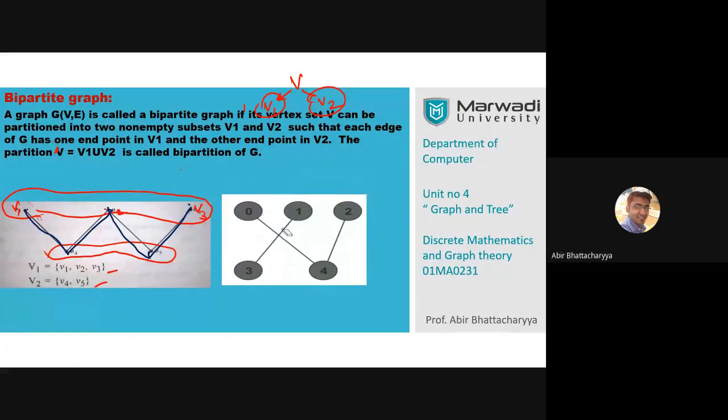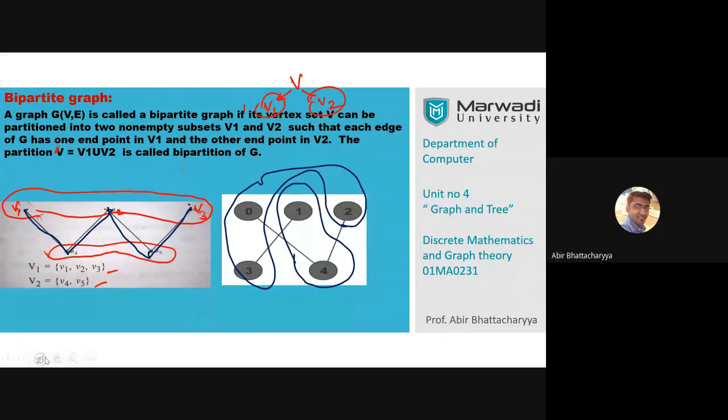Arafat. 1, 4. Okay. Krishna says 1, 4. 1, 4 means this one, and another one is 2, 0, 3. Yes. Perfect, Krishna. That is possible. Well done, Krishna. 1, 4 and 0, 2, 3 is possible.